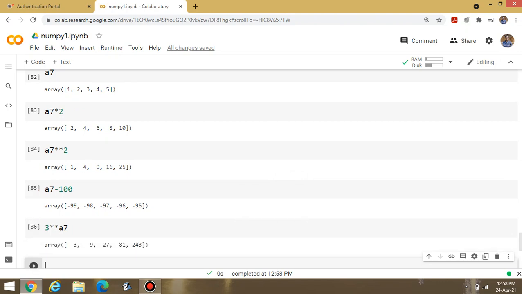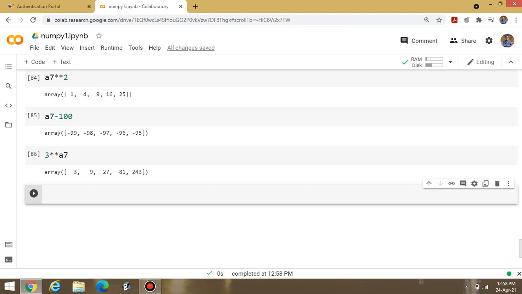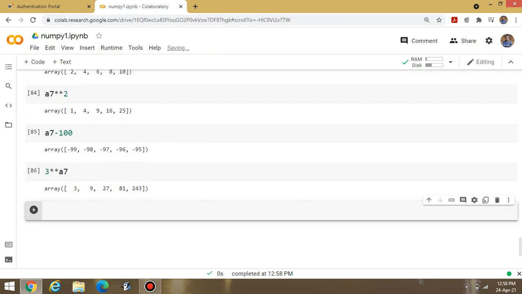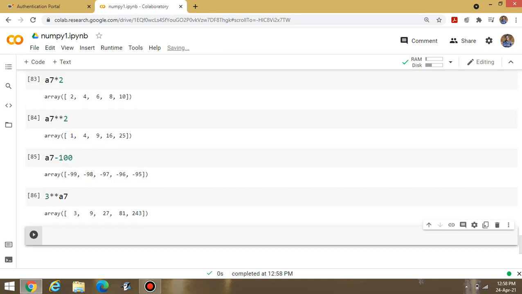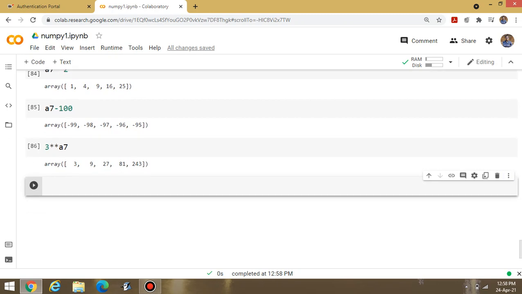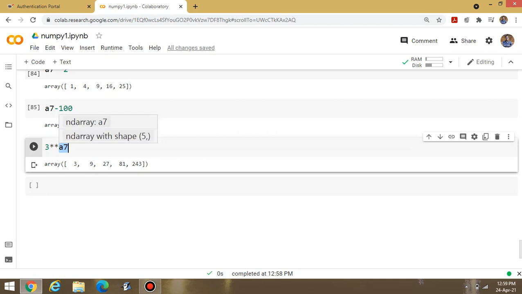Yes, this value is also true, 3 raised to power A7. The values of A7 vary from 1 to 5, so it means 3 raised to power 1, 3 raised to power 2, 3 raised to power 3, 3 raised to power 4 and 3 raised to power 5, for all the values inside A7. These are basically the numeric operations.